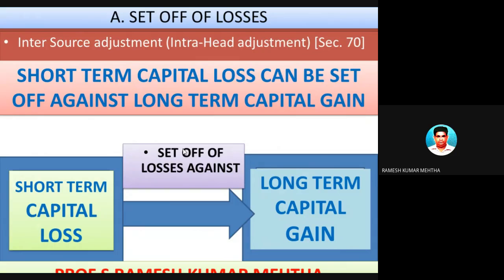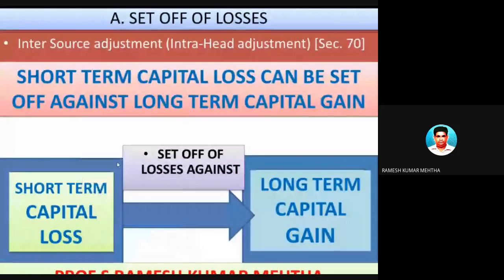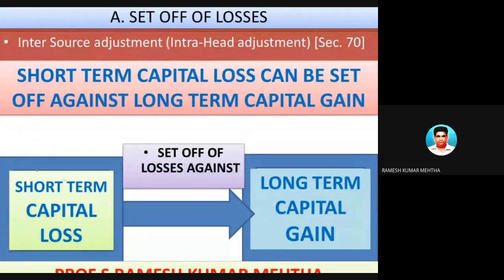Next one. Short-term capital loss can be set off against a long-term capital gain also. Please take a very serious note of this particular point. For example, he purchases some shares on 1/10/2019 and sells on 12/2/2020, within 12 months of the date of acquisition, and thereby he made a loss of 15 lakh rupees from the sale of shares on a short-term basis.